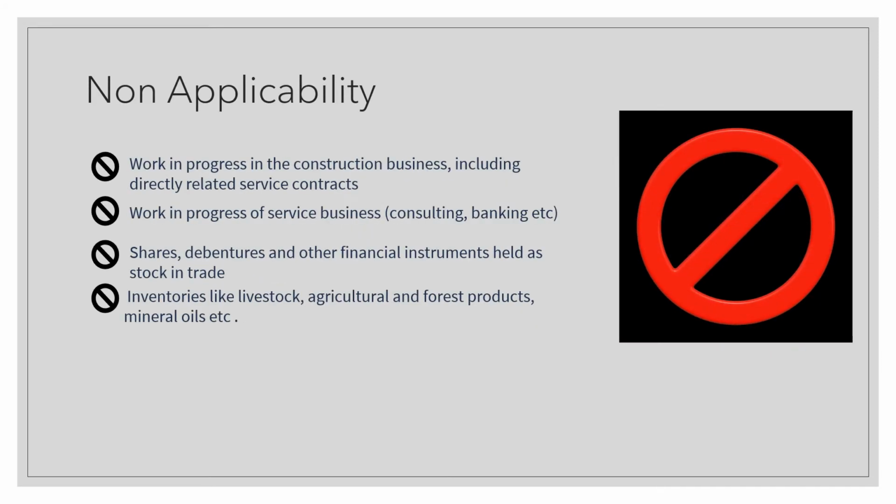First we shall discuss the non-applicability, that is, the things regarding which the valuation of inventories is not applicable as per Accounting Standard 2. These are as follows. Work in progress in construction business including directly related service contracts, and work in progress of service business like consulting, banking, etc. Shares, debentures, and other financial instruments held as stock in trade, and inventories like livestock, agriculture and forest products, minerals, etc.